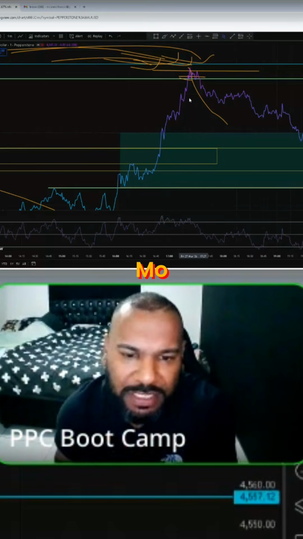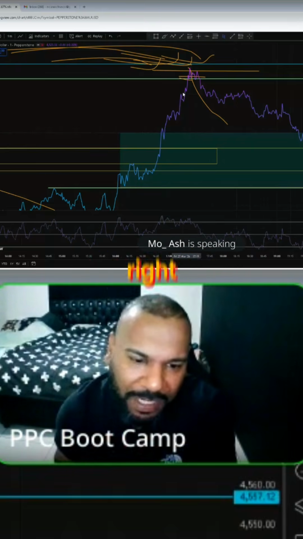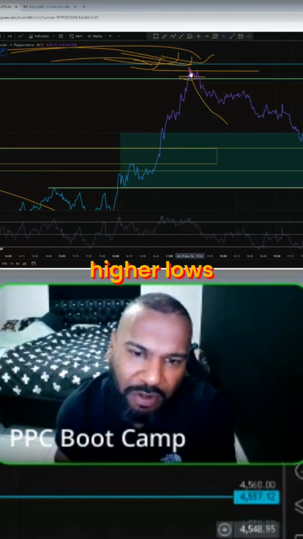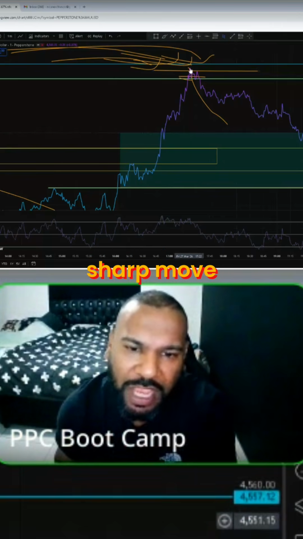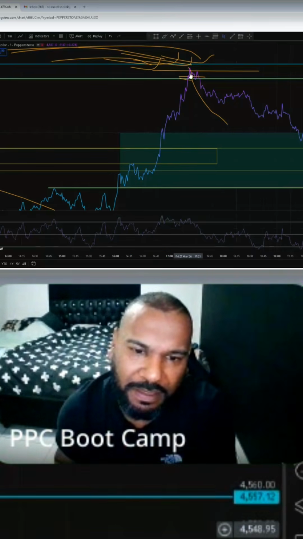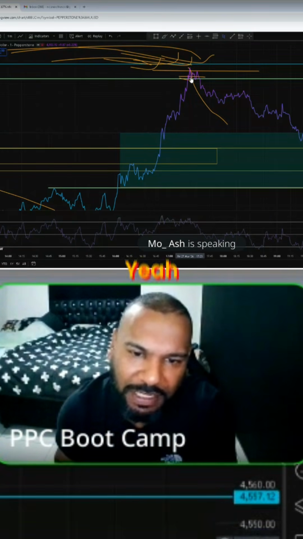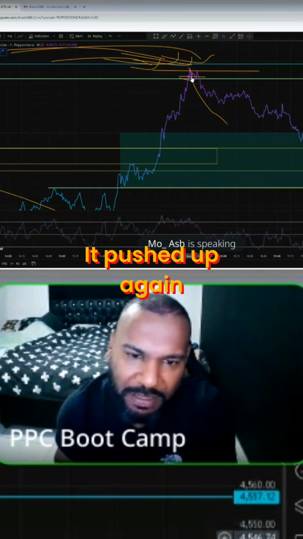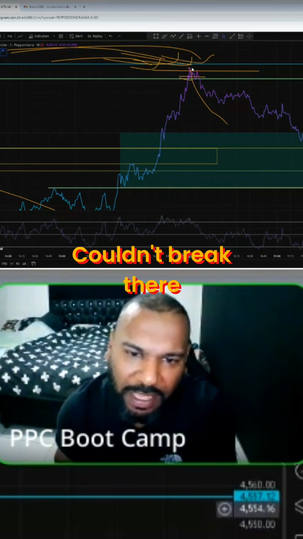So you can see more that price was moving up, right? Higher highs, higher lows, higher highs, higher lows. Suddenly, boom, sharp move. It made a peak here. You can see that peak. It made a peak here, right? Then it pushed up again, couldn't break there, right?